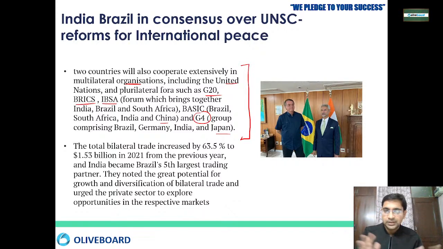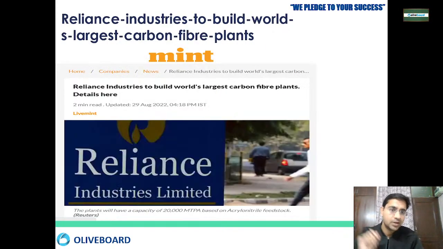The trade between India and Brazil has also increased by 63.5%. It was around 1.53 billion in 2021, and India has become Brazil's fifth largest trading partner. There is very good scope for diversification in the bilateral trade, and Brazil is supporting India and India is supporting Brazil for the consensus over United Nations Security Council reforms.